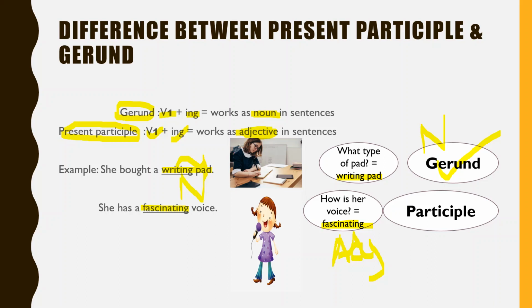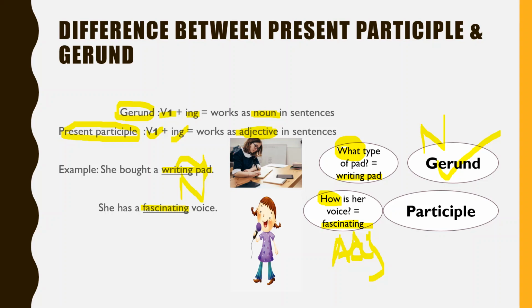So you can understand that gerund replies to the question of what or why, and participle answers the question of how, right? So I think that now you can understand the difference between present participle and gerund.